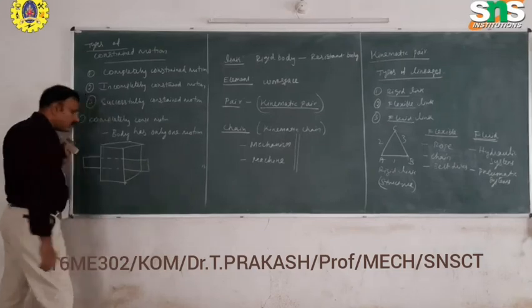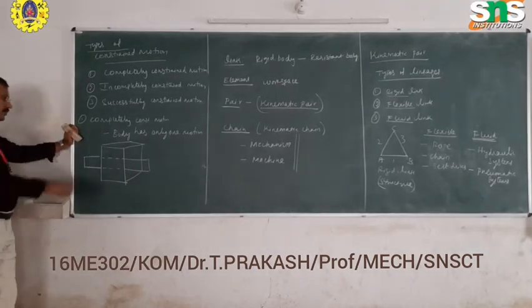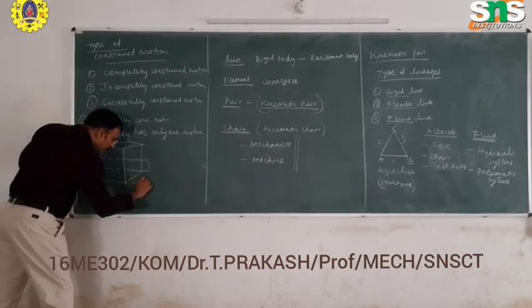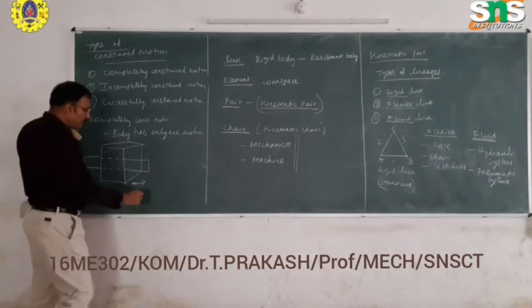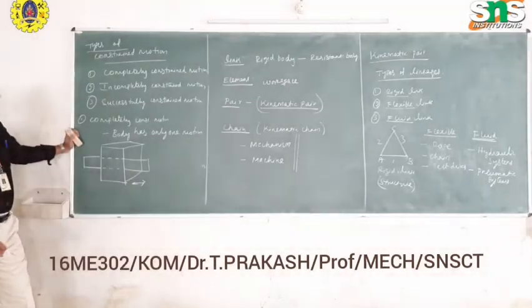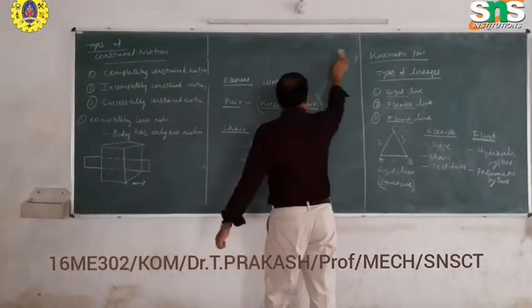The body will have only one motion, that will be a sliding motion alone. If you apply any type of force, this peg will move only in translation motion. We will have only one motion, that is translation motion, in any direction. It may be x or y direction. Next we will see the incompletely constrained motion.